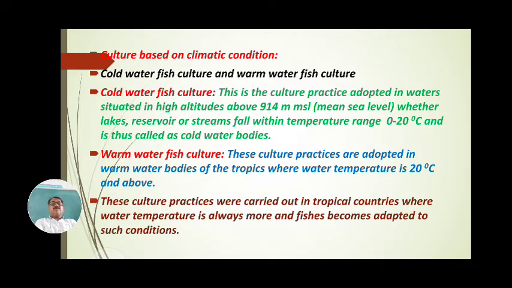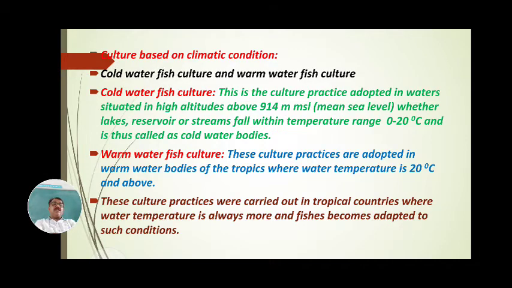Cold water fish culture is the culture practice adapted in waters situated in high altitudes, above 914 meters MASL. MASL means mean sea level. When fishes are cultured in high altitudes above 914 MASL, that is mean sea level.